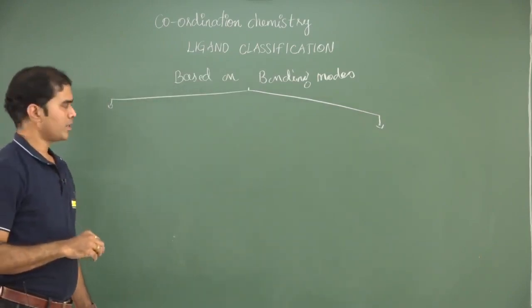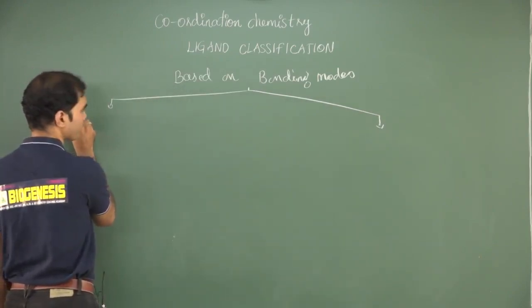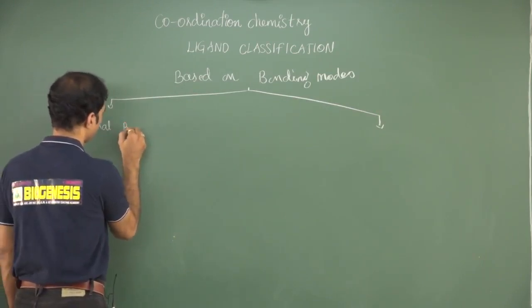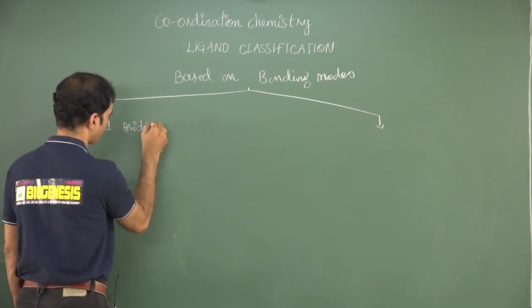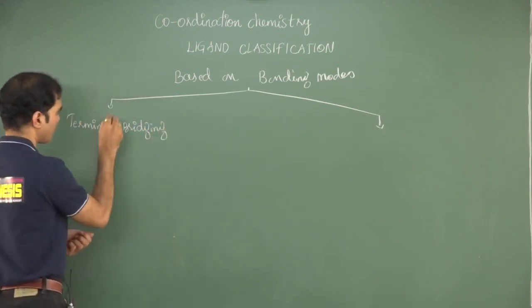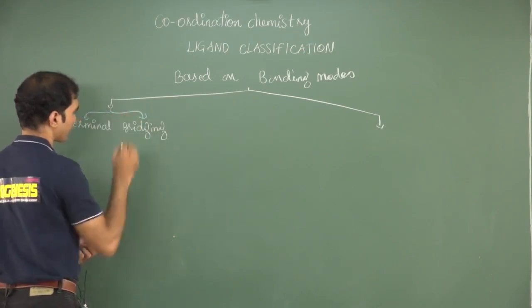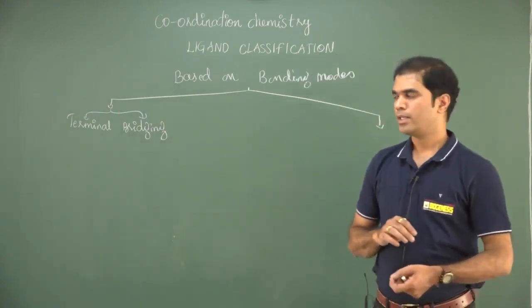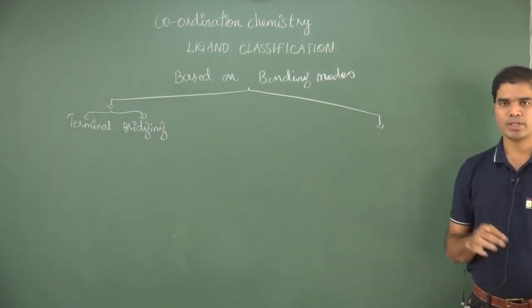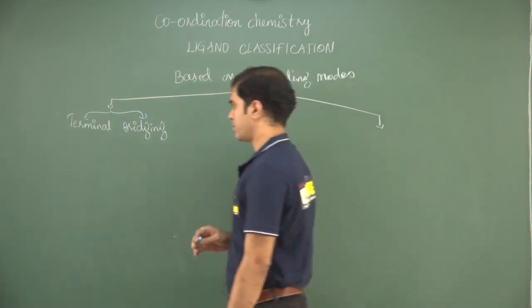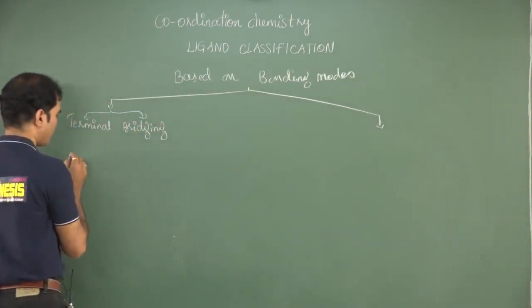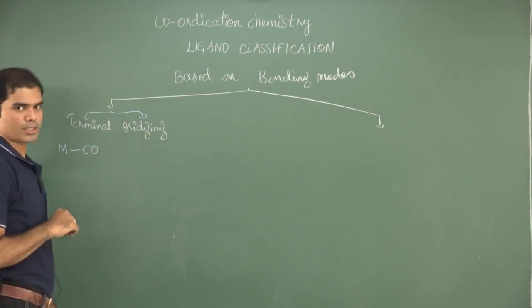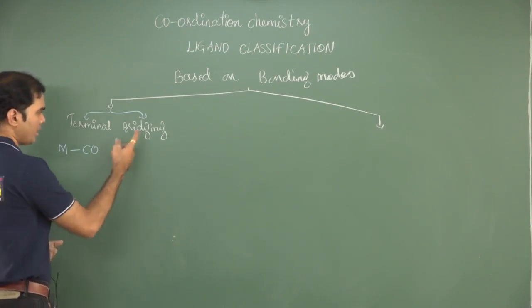One type of classification is terminal and bridging. So the ligand could act as a terminal ligand or the ligand could act as a bridging ligand. We generally come across this in biocoordination chemistry or organometallic chemistry. Terminal means if I choose a metal, this is a carbonyl which you call a terminal bonding. Bridging bond,